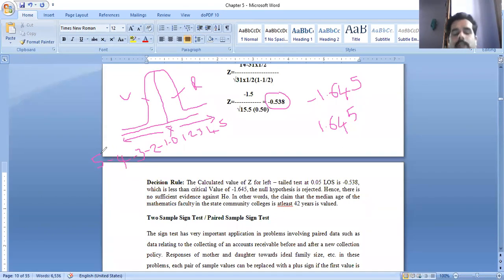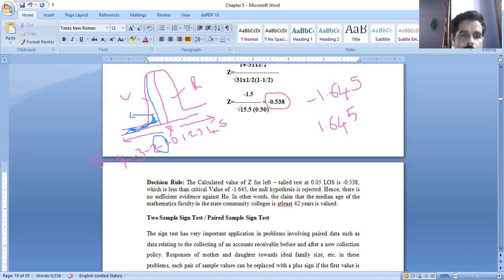So according to the Z value, minus 0.538 stands on the left side here. It will be in the left side part, we call it the left side. So minus 1.645 will be here. This is the place. This value we need to draw in this way.